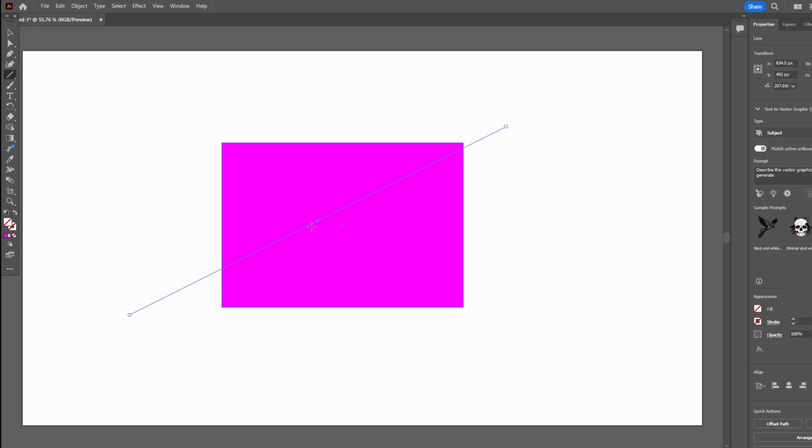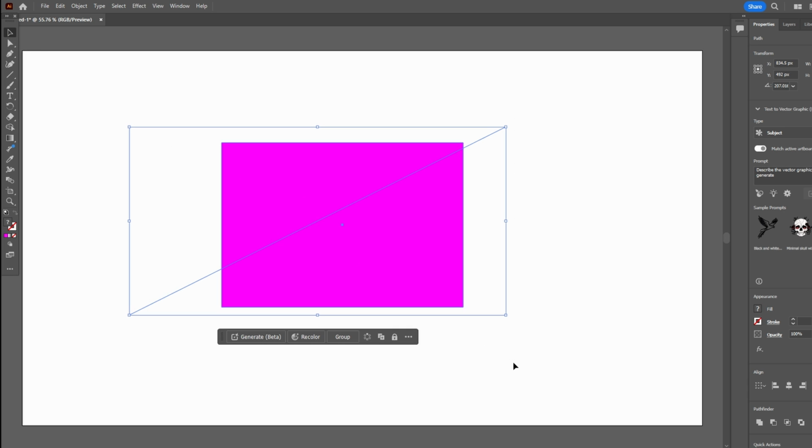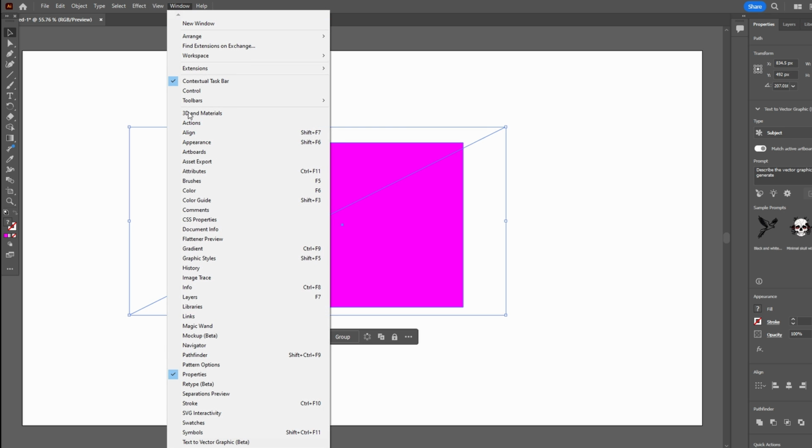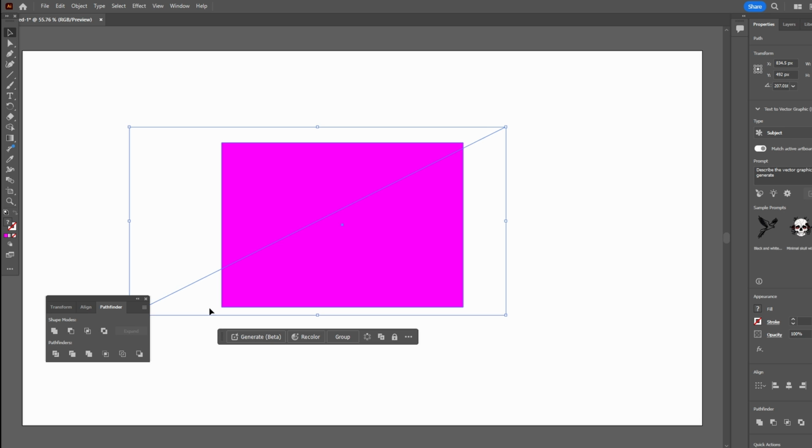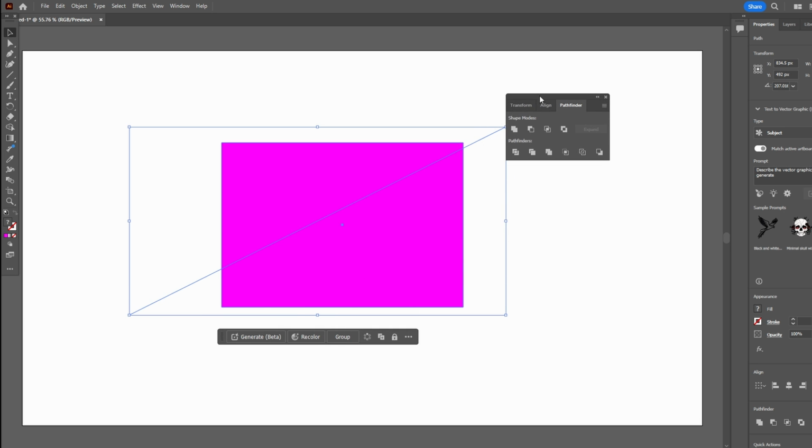Now select both objects. Click and drag to select both the shape and the line. Open Pathfinder. Go to Window in the top menu and choose Pathfinder to open the Pathfinder panel. Here choose the Divide option. In the Pathfinder panel, it's typically the furthest icon to the left.